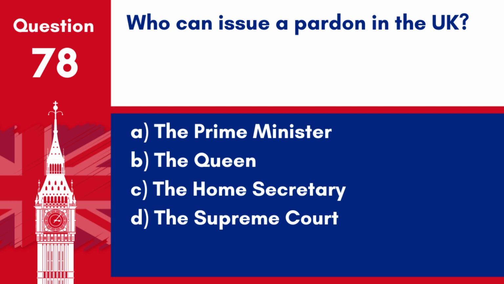Question 78. Who can issue a pardon in the UK? A. The Prime Minister. B. The Queen. C. The Home Secretary. D. The Supreme Court.